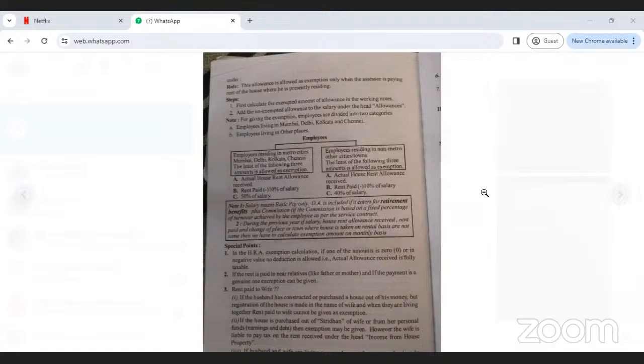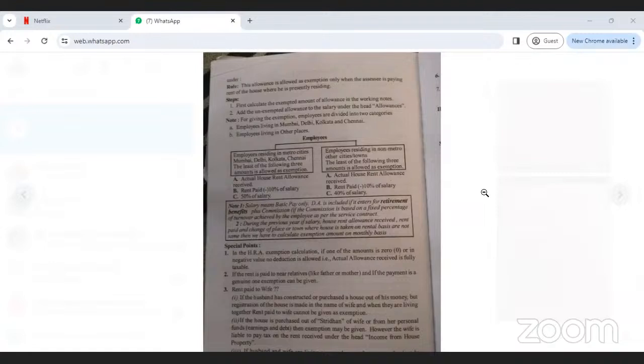For rent-free accommodation there is a little confusion for you. Leave it. Just write house rent allowances and entertainment allowance. I will try to explain rent-free accommodation also.